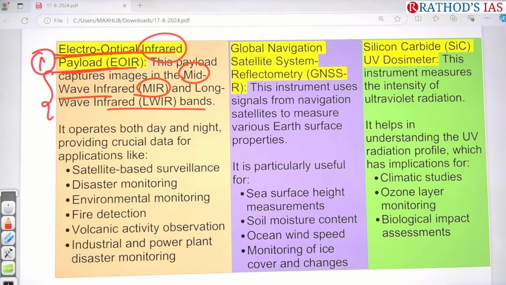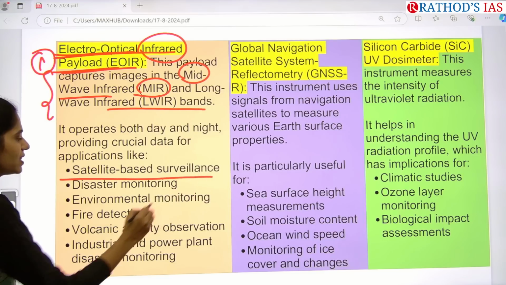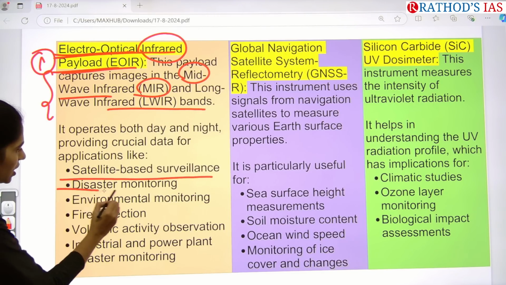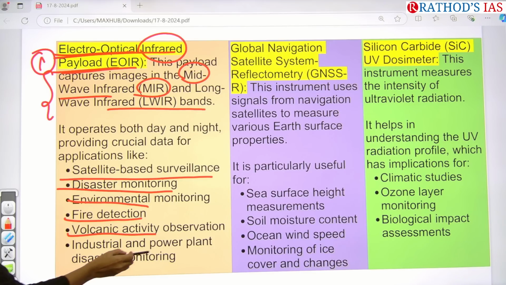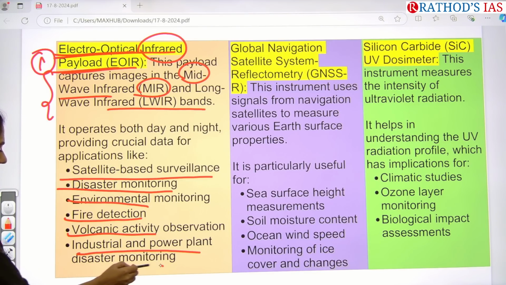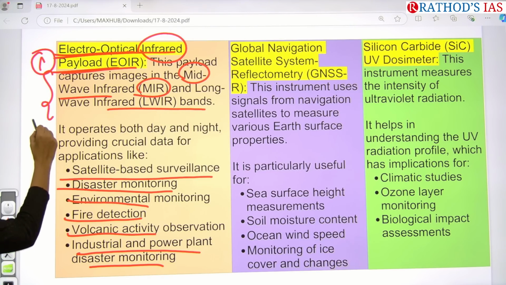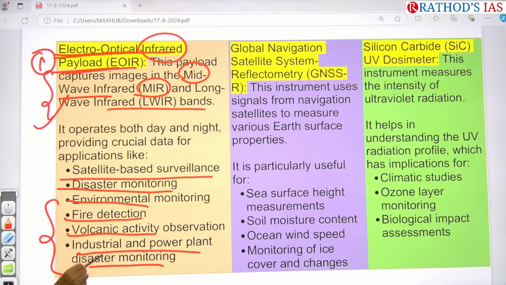By this infrared we will have diverse applications, like satellite-based surveillance, disaster monitoring, environment monitoring, fire detection, volcanic activity observation, and industrial and power plant disasters. You know that nowadays industrial disasters are increasing at a very high pace. By using this, we will have proper monitoring of these industrial disasters as well.